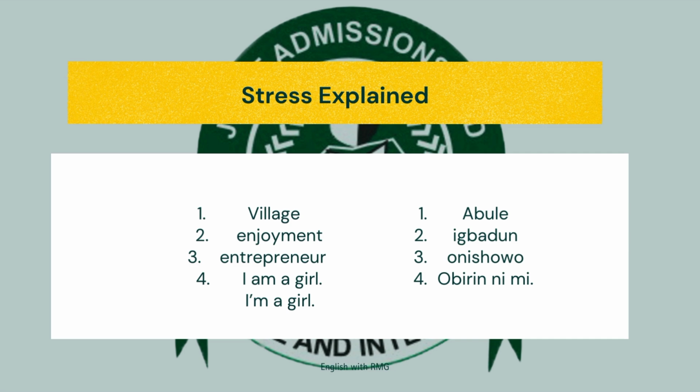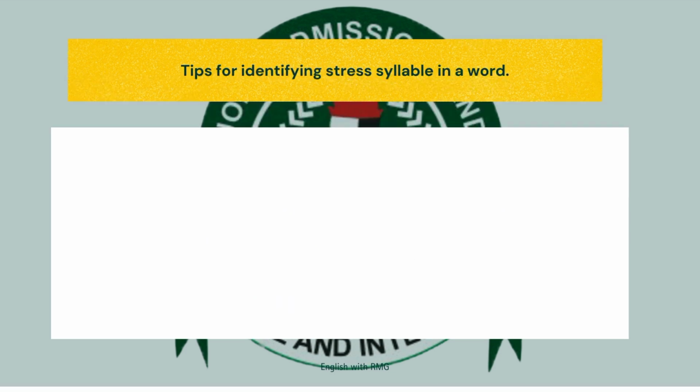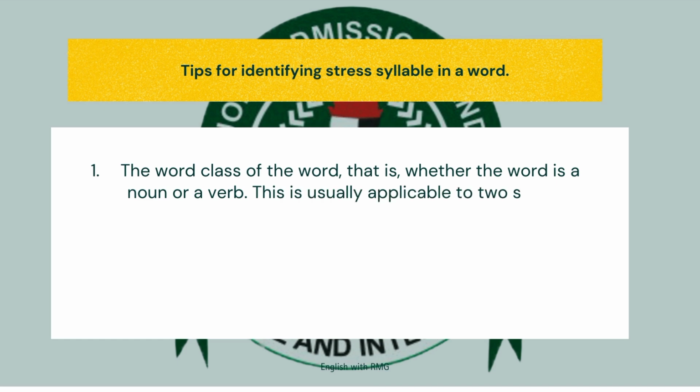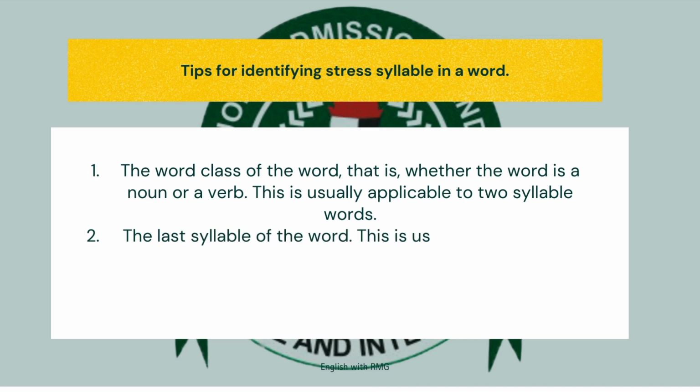We have to learn the tips and tricks that we can employ to identify stress or to be able to place stress correctly in words or in sentences. So now let me explain three tips that you can use to identify stress or to place stress correctly in words. The first trick is to identify the word class of the word, that is, whether the word you want to place stress on is a noun or a verb.